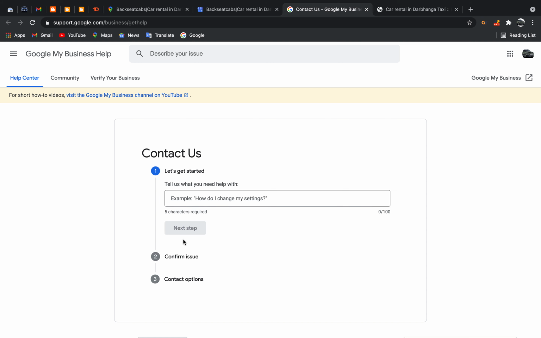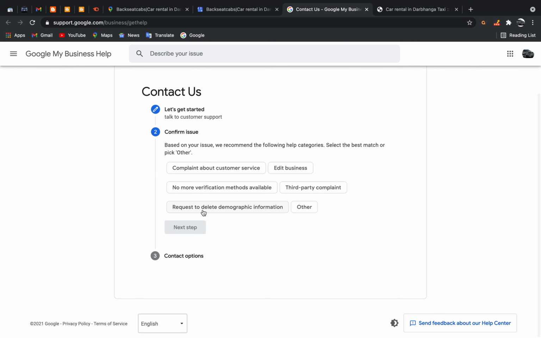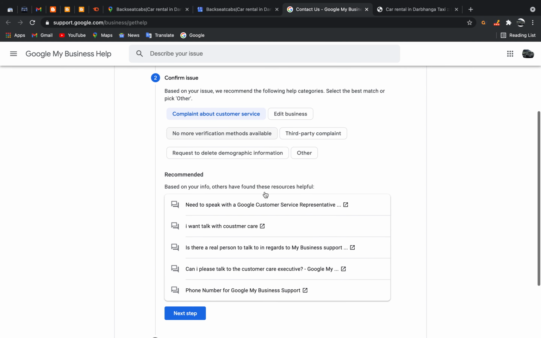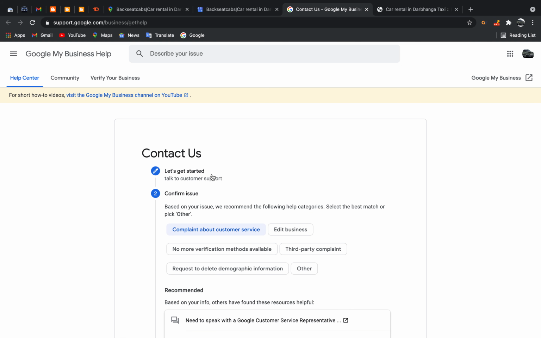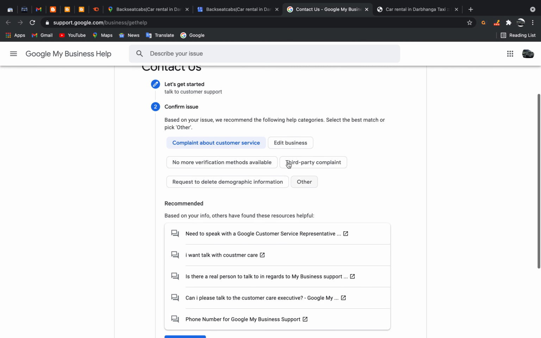When I have done this, you will have another option over here. Let me see that, it is coming now. Here you can see these are the options: complaint about customer service, edit, third party and so on. You can click over here and you will have the option. I want to talk with the customer care. I have already spoken, so I can't do that again, but you can do this. In this way, if you put any other concern, I'm telling you it won't work. So put here, talk to customer support. Then after, you will have these options.